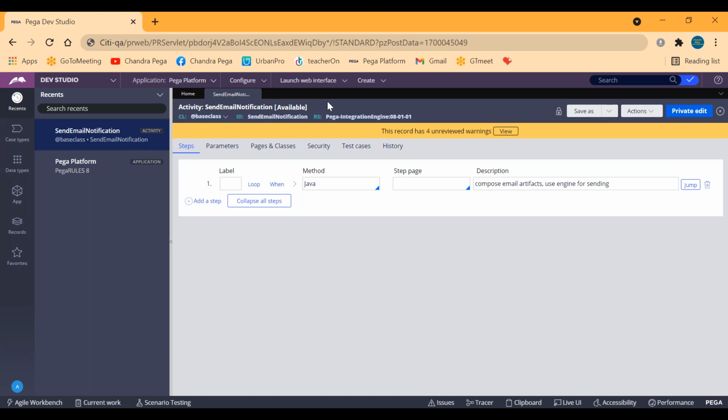In your real time also you will be coming across this word in many places, OOTB. This kind of terminology you will be hearing. OOTB meaning which is already created for us.